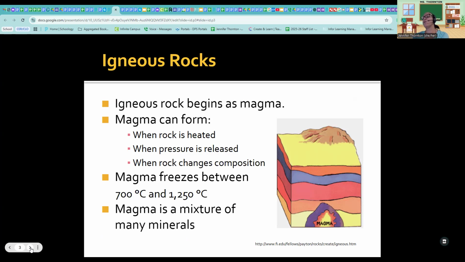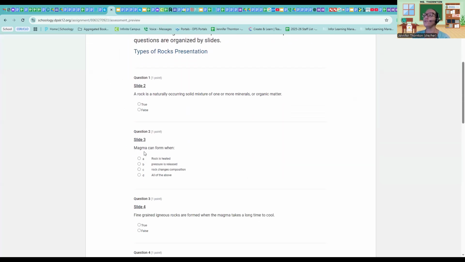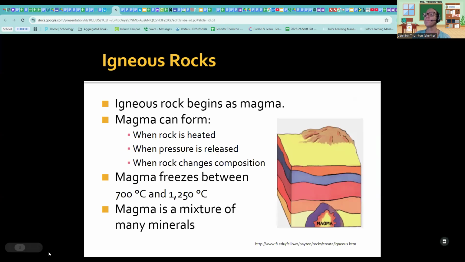So, of course, the magma has to cool. So it comes out of the volcano, turns into lava, because once it exits the volcano, it's lava, and it cools, it forms igneous rocks. Also, the magma can be seeping through vents underground, and it gets stuck underground, doesn't ever make it to the surface, and it can cool underground also, and also form igneous rocks that way. So your next question was question 2. Magma can form when A, rock is heated, B, pressure is released, or C, rock changes composition. And the answer basically were all 3 of those. So D. Okay. Let's continue here.